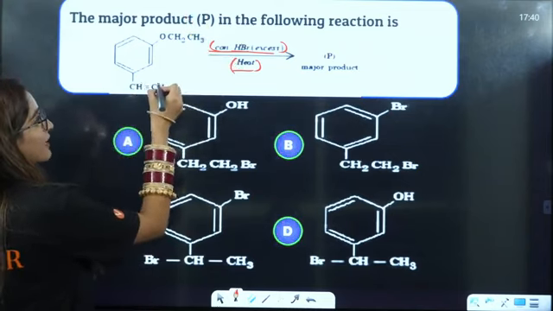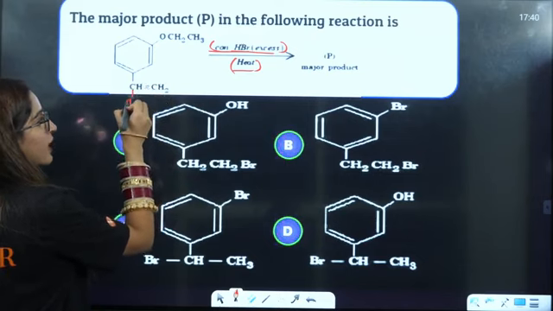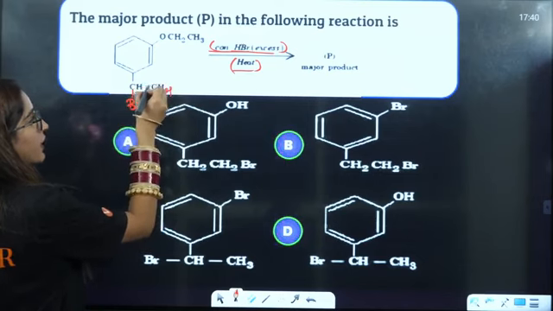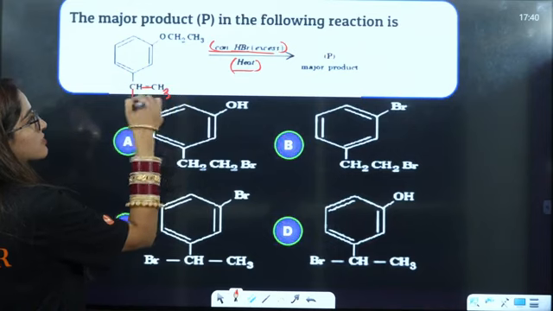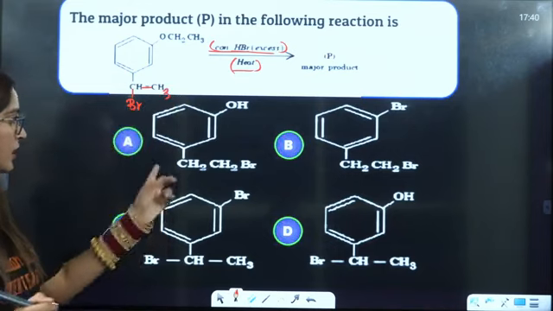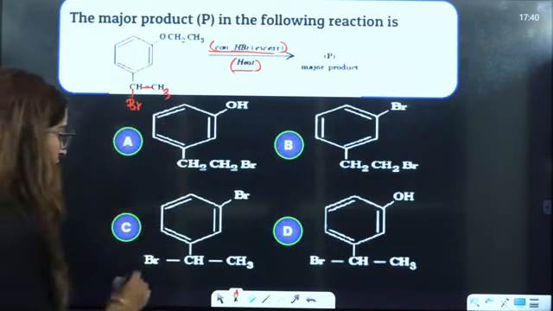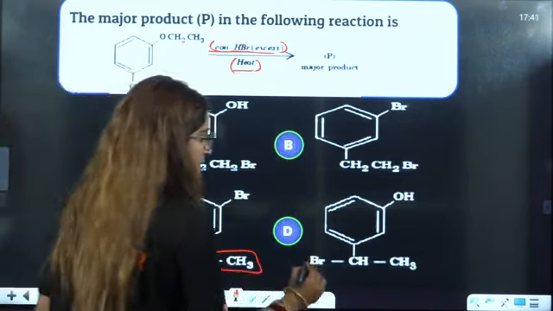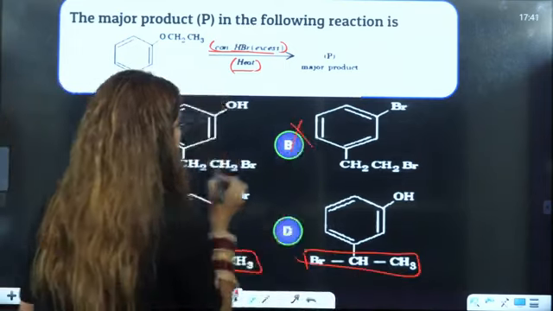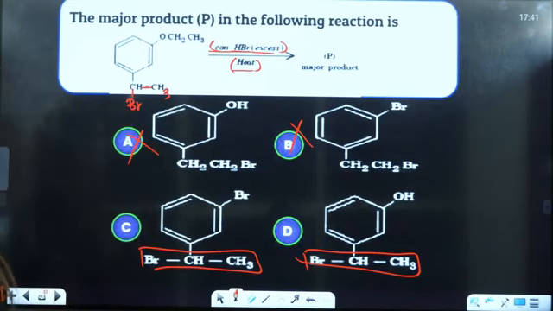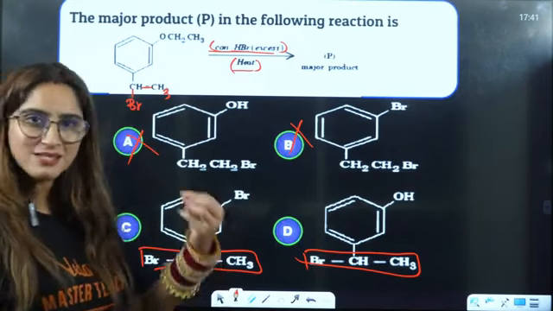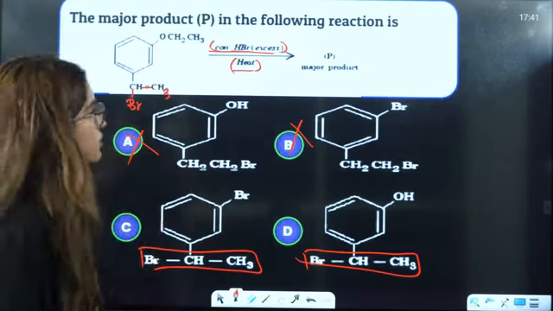It would attack with the negative part on the carbon with fewer hydrogens. So Br will be present here, H will be here, and it will give rise to this CHBr and CH3. CHBr and CH3 is present here, right? These two are automatically eliminated, because Markovnikov rule means negative part on the carbon with fewer hydrogens.